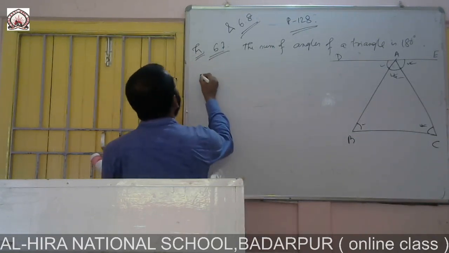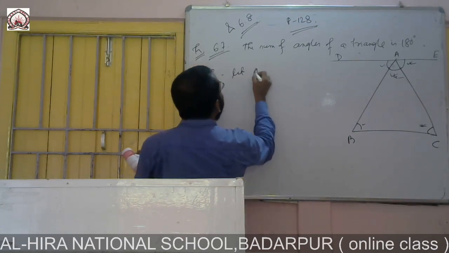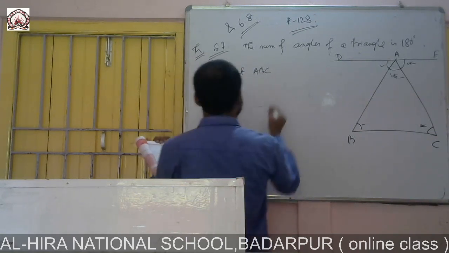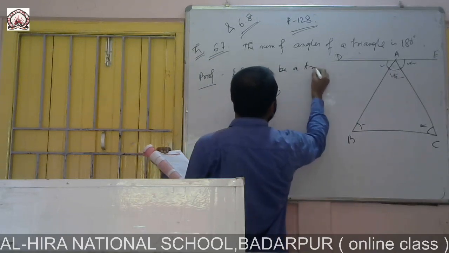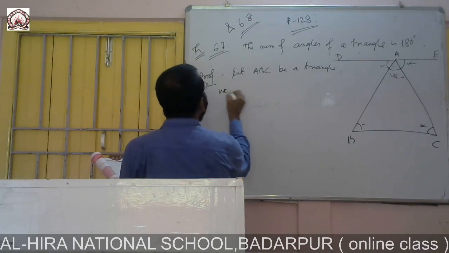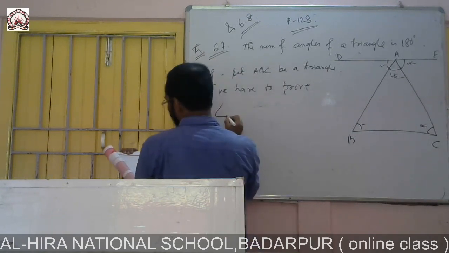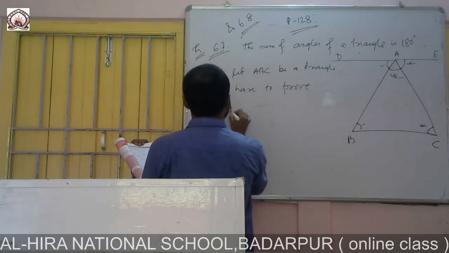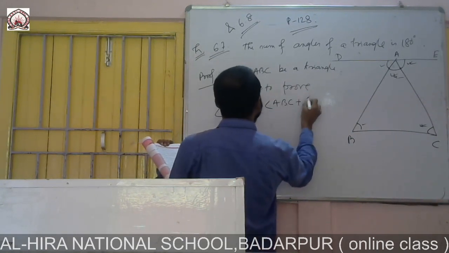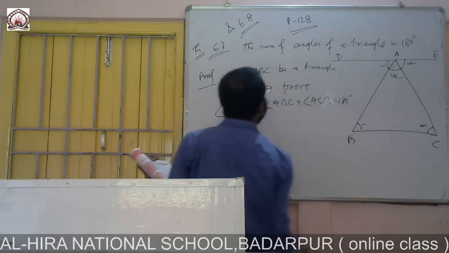So we can write here: let ABC be a triangle. We have to prove angle BAC plus angle ABC plus angle ACB is equal to 180 degrees.